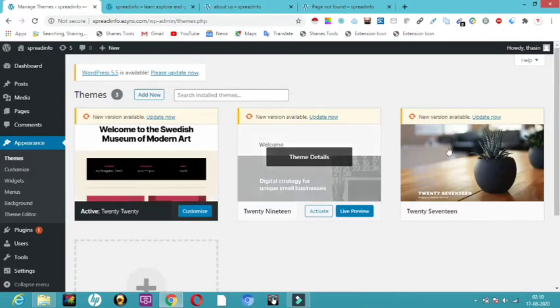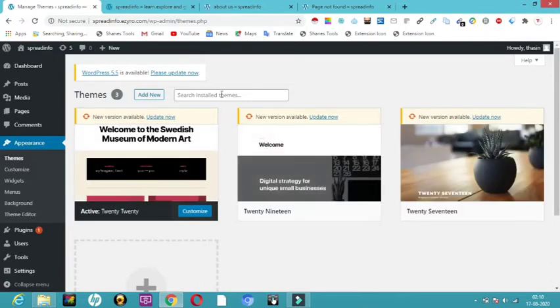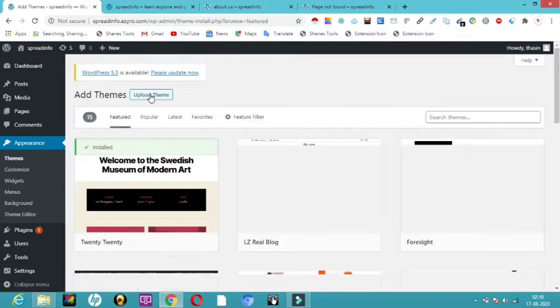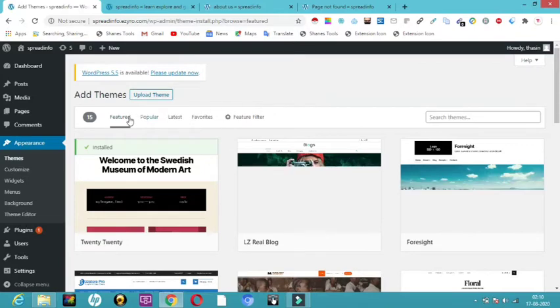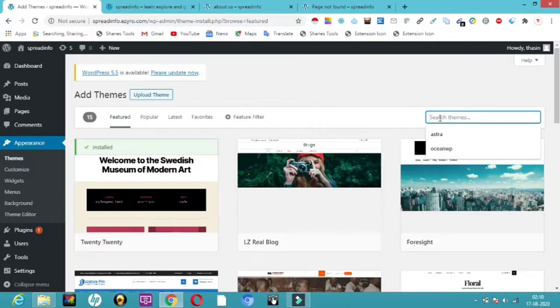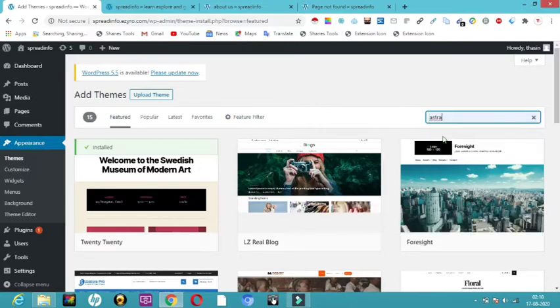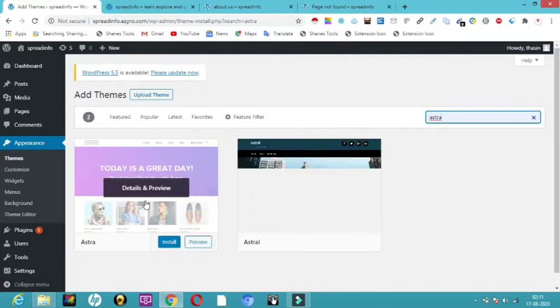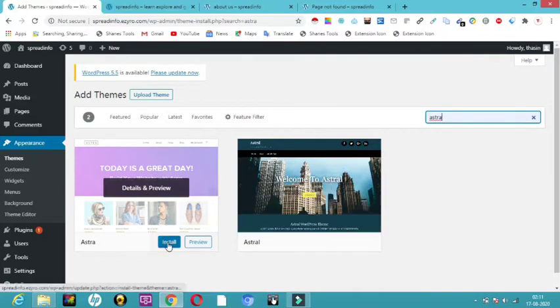I don't want all these themes, so I'm going to search for a theme called Astra. Here you can see add new. I'm just going to click on add new in the appearance section, themes. Here you can see featured, popular, latest, favorite, and all that. I'm going to type Astra, A-S-T-R-A. So this is the Astra. I'm not talking about Astral. There is something called Astral and Astra. So just click on Astra and click install.